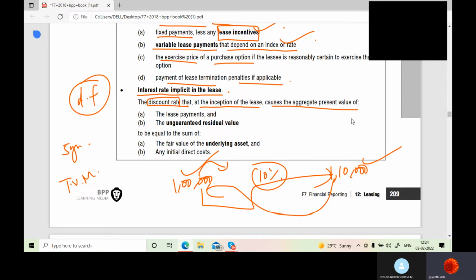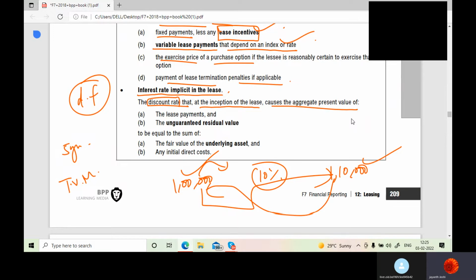See, any lessor who is going to give a property on lease would definitely want to make some return out of it, correct? Based upon the risk characteristics, because he is giving the property on lease. So that implicit rate is nothing but his required rate of return from that lease agreement. What returns he wants to earn from leasing the asset. So every month he wants